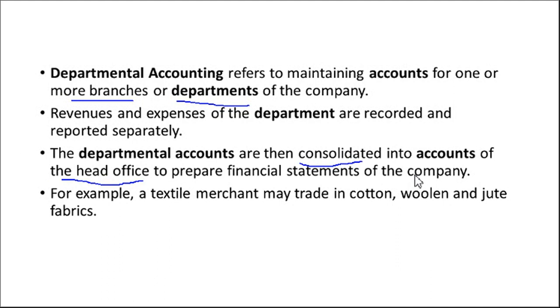If there are three departments, we can maintain them separately and we can consolidate. We can take it together and prepare the final statement of the company. Here there is an example. A textile merchant may have trade in cotton, woolen and jute fabrics. So you can consider here there are three departments. One is related to cotton, so purchase of cotton, sale of cotton, all those things. Another woolen, another jute. So he can separately calculate the profit and loss in each product, each department. Then he can combine together to see the overall effectiveness of the company.